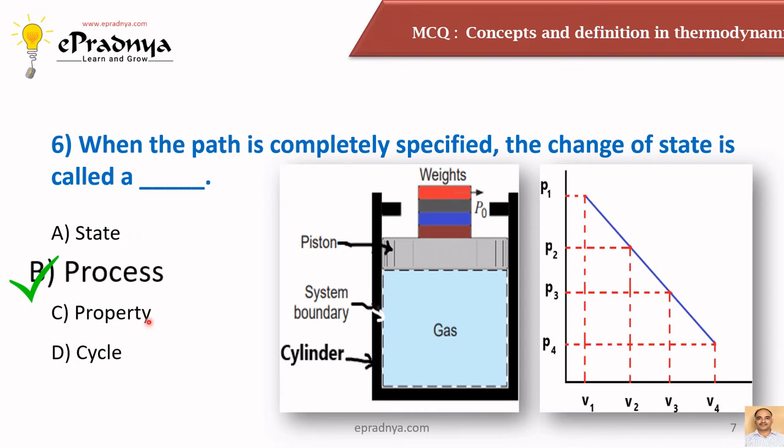It means whenever there is a change of state, there is a change of property. But when there is a succession of changes of state, we say that a process is happening. And if the initial and the final values are identical, we call it a cycle. It is a cyclic process, and if the initial and the final values are not identical, then we call it a non-cyclic process.